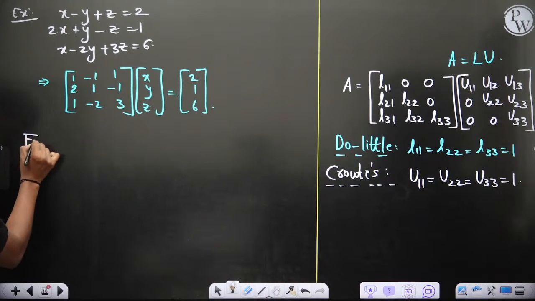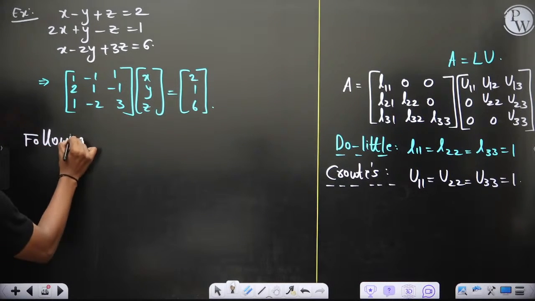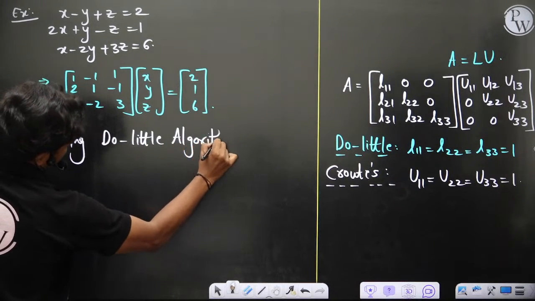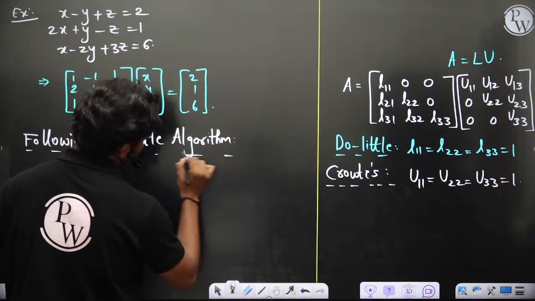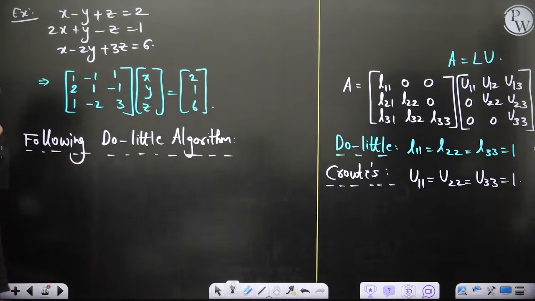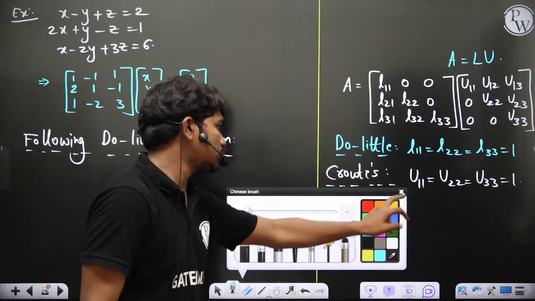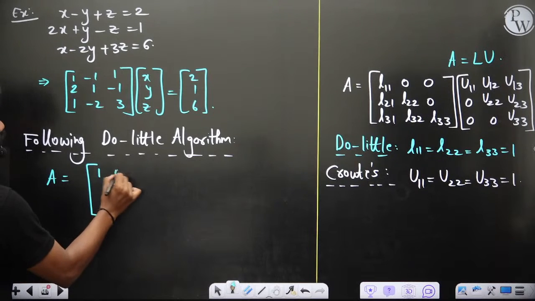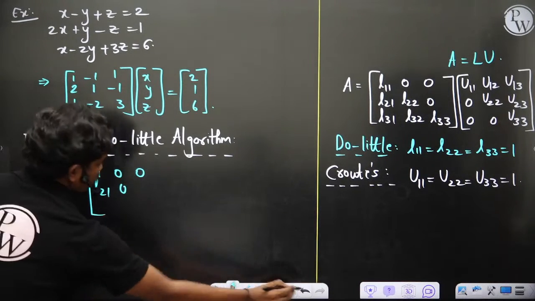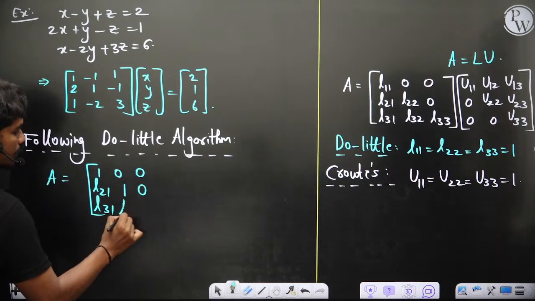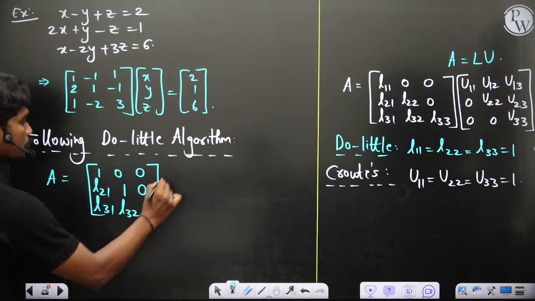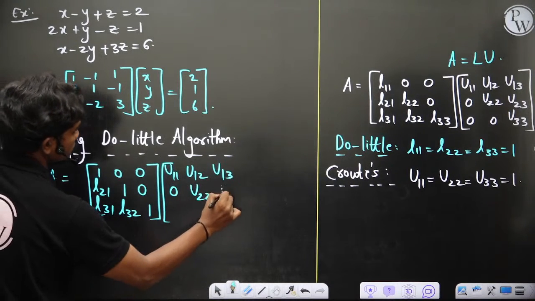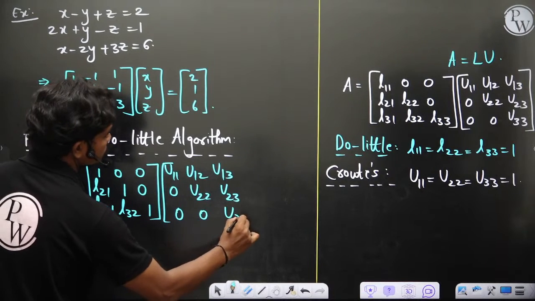If I follow this Doolittle algorithm, then A is equal to the matrix 1 0 0, L21 1 0, L31 L32 1. This is what we have, multiplied with U11 U12 U13, 0 U22 U23, 0 0 U33. So this is what you have.